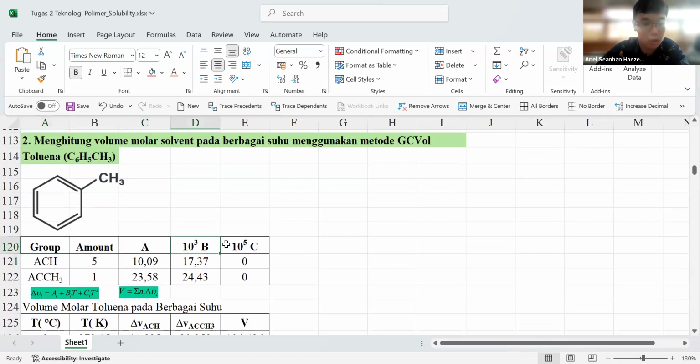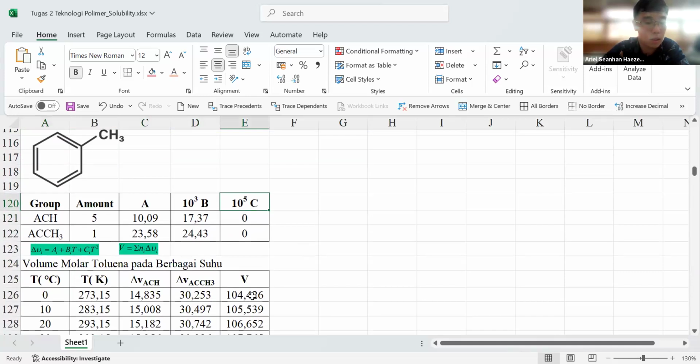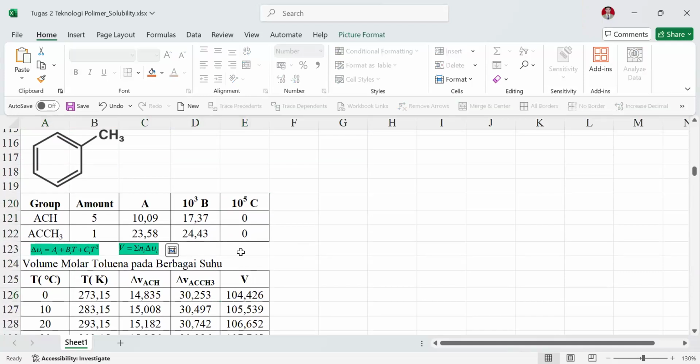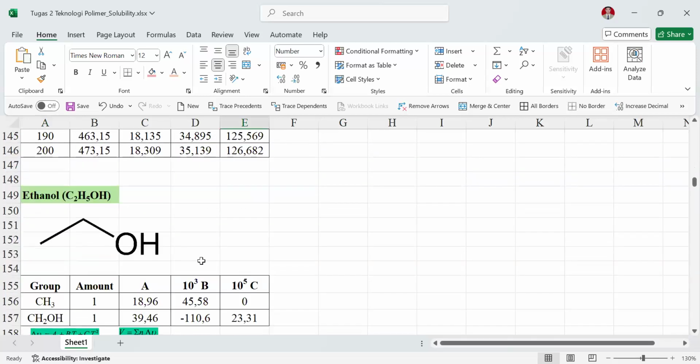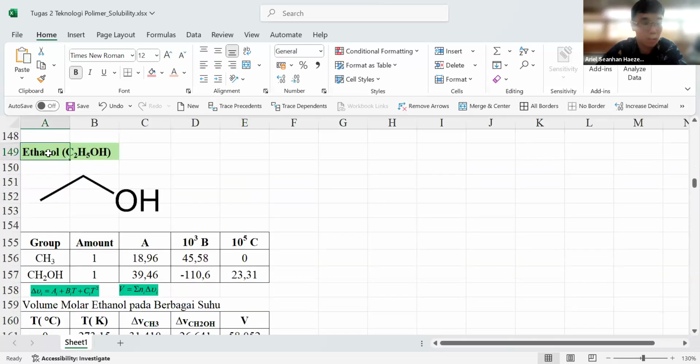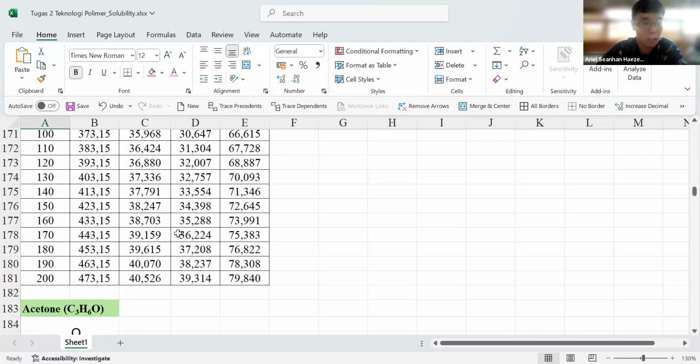The values can be obtained from Elbro, and we get the molar volumes from these equations. The same method is used for ethanol and acetone.